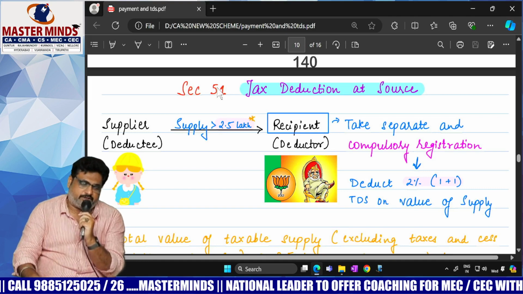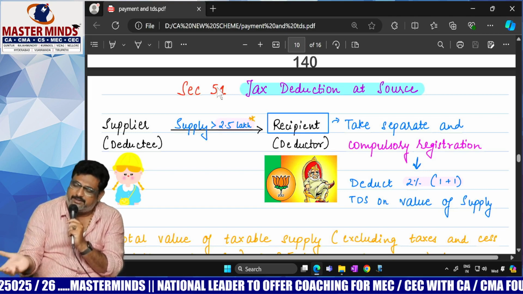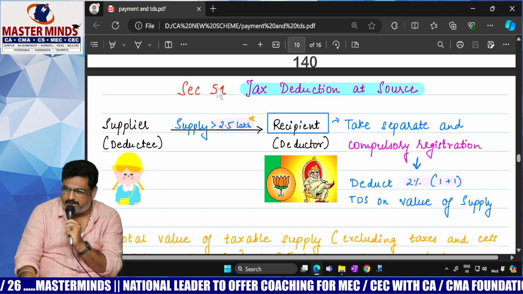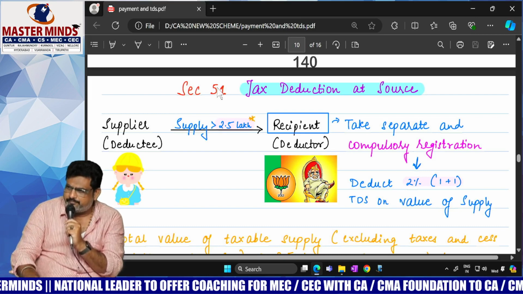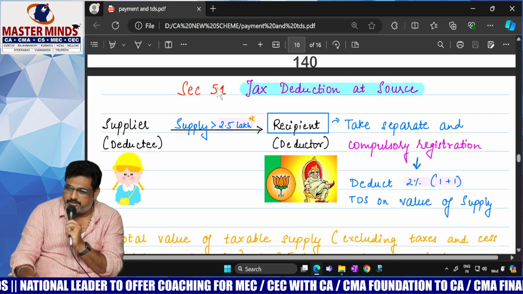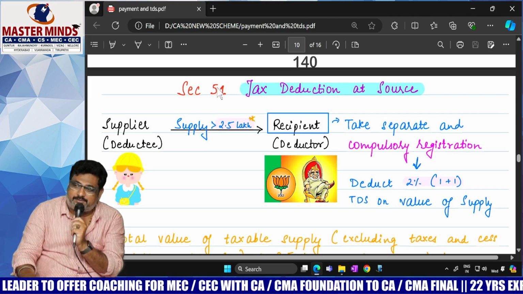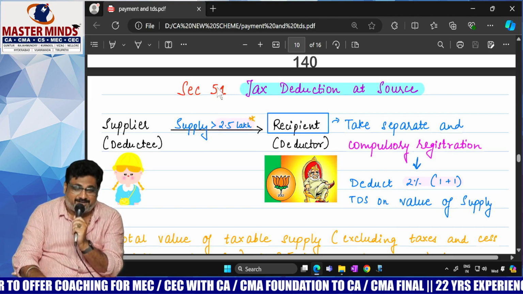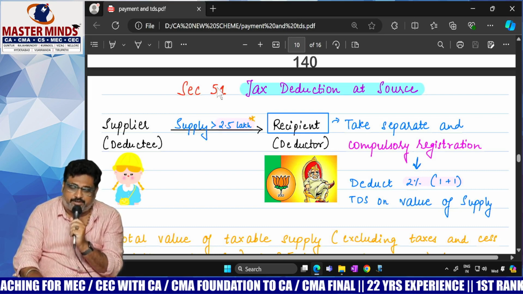In income tax you need to remember so many sections, but GST, in comparison, is very easy to remember. Only one section, section 51, deals with TDS, short and sweet. GST is always like that, so lengthy sections will not be there. So with respect to section 51, tax deducted at source.